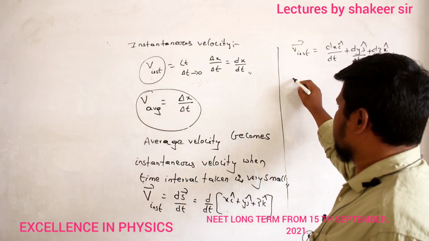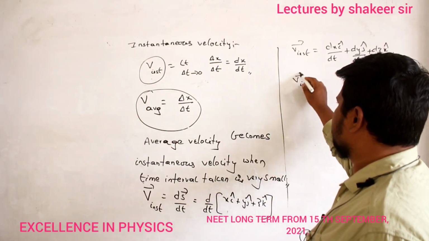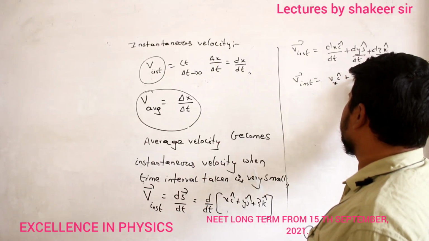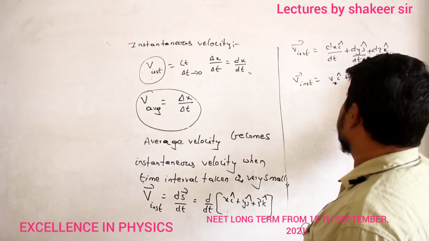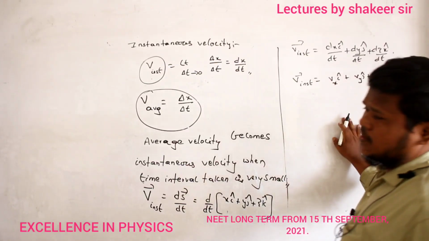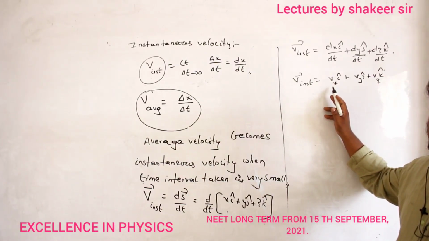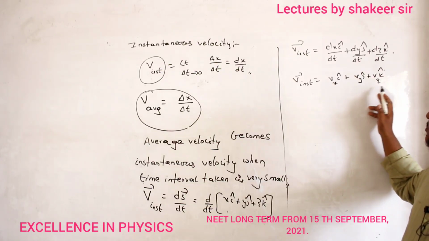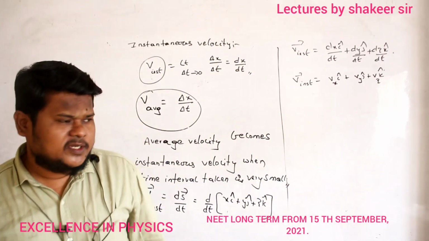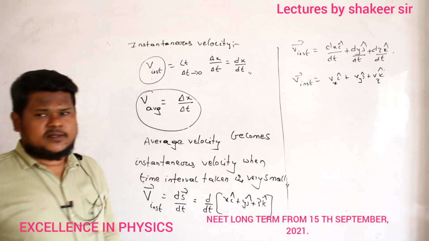Same equation again: dx by dt is nothing but vx i cap, dy by dt is nothing but vy j cap, and dz by dt is nothing but vz k cap. That's all. So this is the instantaneous velocity along the x-axis, y-axis, and z-axis. From the same equation, these many equations you can derive.